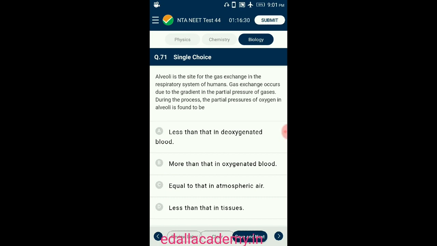For a smooth exchange of oxygen, the partial pressure of oxygen must be higher in alveoli than in the blood capillary, creating a gradient for the movement of gases from high to low. It must be higher than in deoxygenated blood and more than in tissues. The partial pressures of oxygen and carbon dioxide at different parts of the respiratory system are given in the table in the form of a tabular column. Refer to the table: option B, more than that in oxygenated blood.